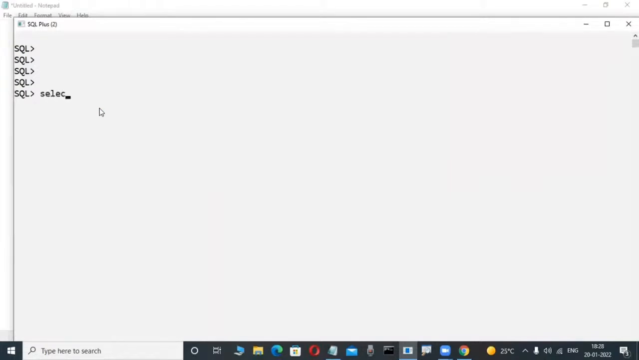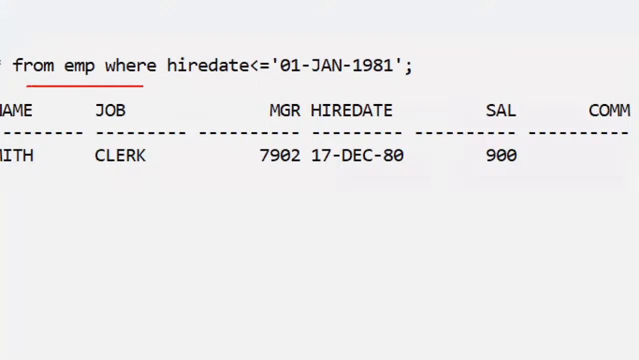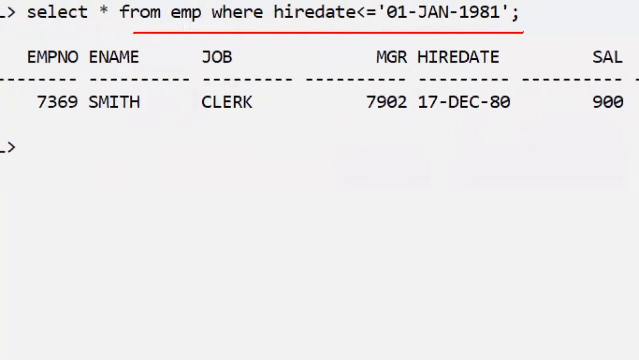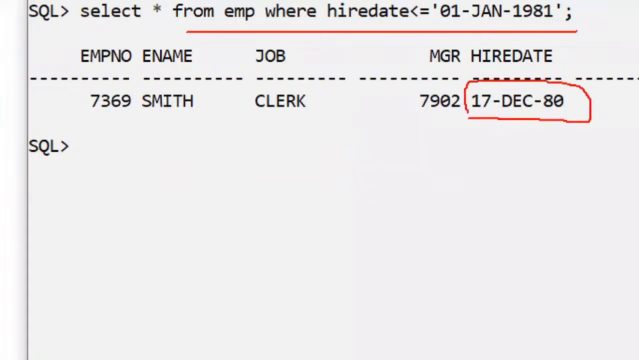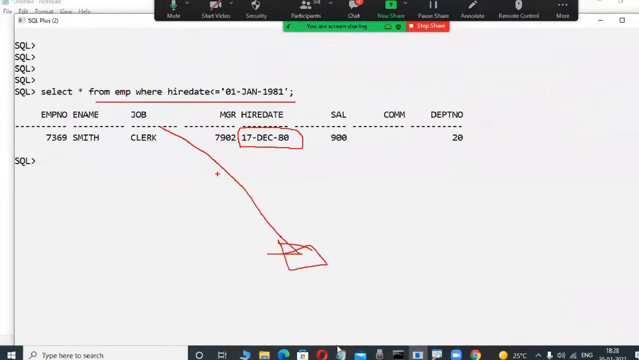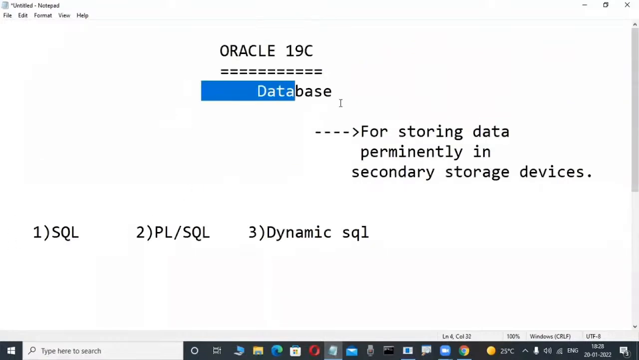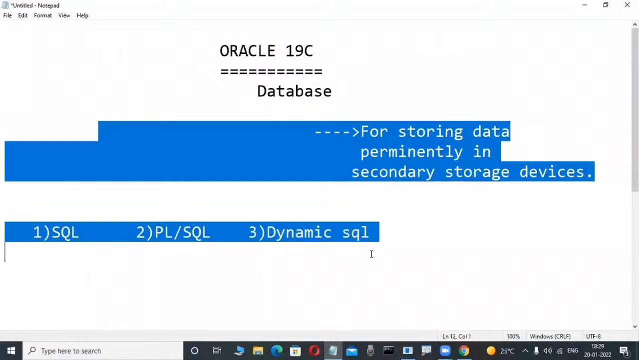These are called queries. Observe here: SELECT * FROM table name WHERE hire date is less than or equal to 1st January 1981, like this. Just by writing the query, the data is automatically displayed. With a single line of code, the employees who joined before 1981 are automatically retrieved from the database. That's why efficient data retrieval is so powerful, and it is possible only through these databases and these languages.